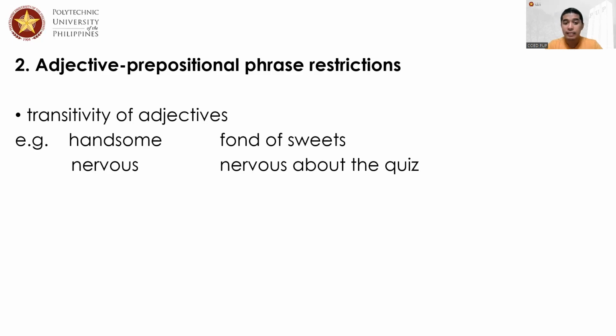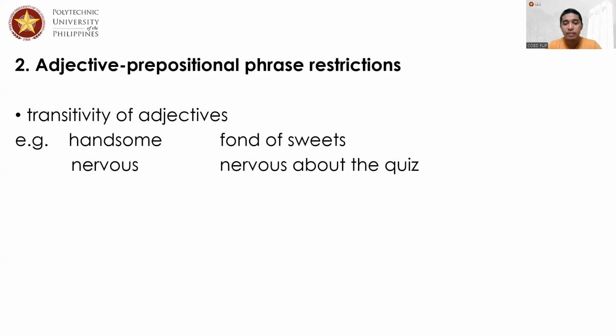Similar to a phrase like fond of sweets. So you have the preposition of, and you have a noun, sweets. So we cannot just simply end a sentence by saying he is fond. The very question is he is fond of what? And so we have to complete that. There must be a complete thought. That's why we have to also at some point observe transitivity of adjectives.